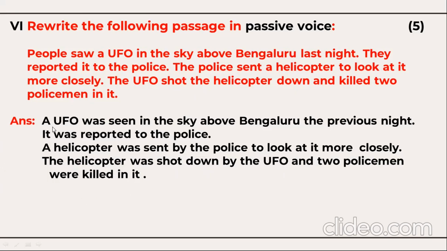Let's repeat. A UFO was seen in the sky above Bangalore in the previous night. It was reported to the police. The helicopter was sent by the police to look at it more closely. The helicopter was shot down by the UFO and the two policemen were killed in it. This is how you need to change this passage into the passive voice by using the past participle. UFO was seen. Look at here. Was seen, past participle. Was sent, past participle. Was shot, past participle. Were killed, past participle.